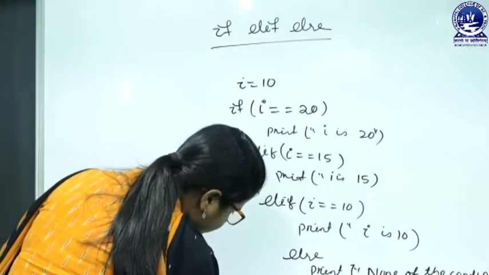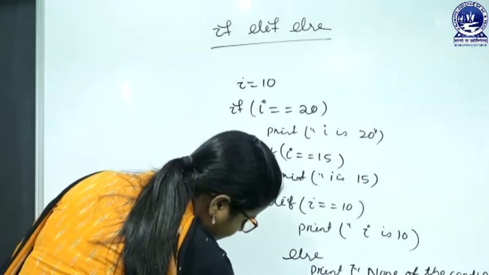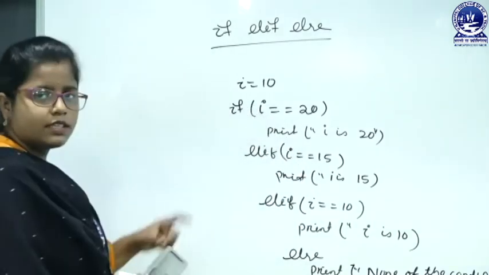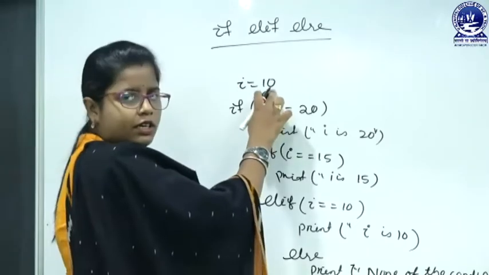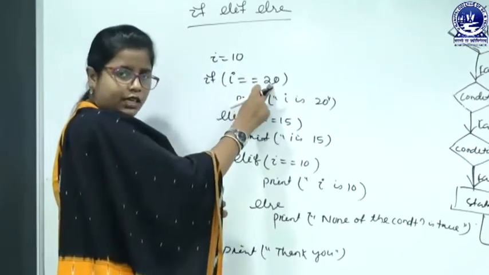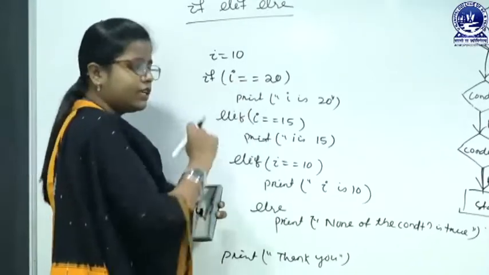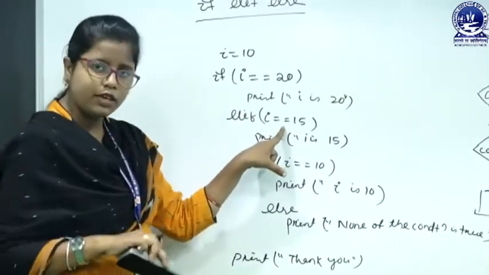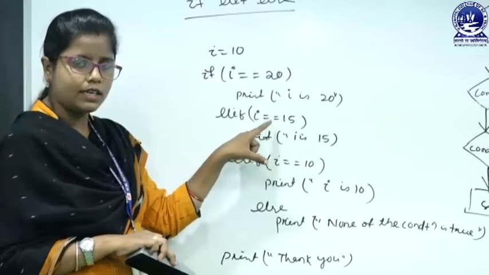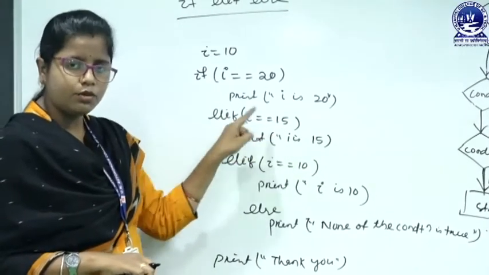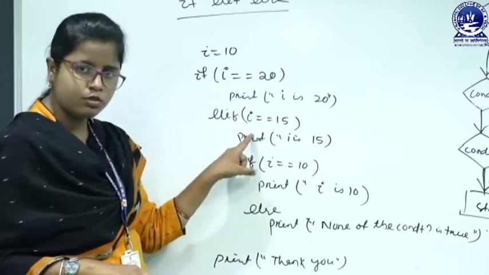And here suppose I have printed "thank you." So let us execute this code. I is 10. Here I have to check, is 10 equals to 20? No, this is false. Then I will go for the elif. That means here I have also encountered another condition, that is I equals to 15. So here I am asking, 10 equals to 15? No, this is also false.